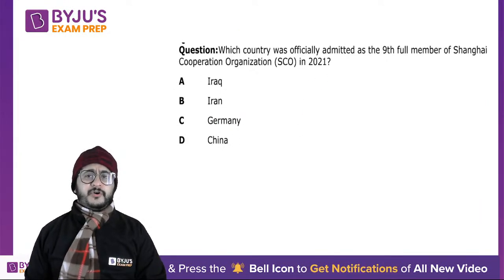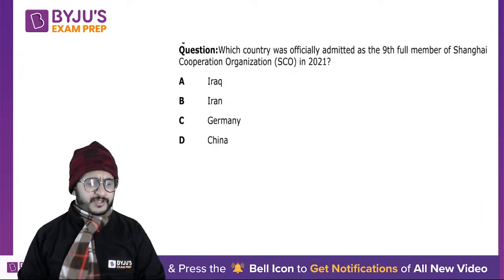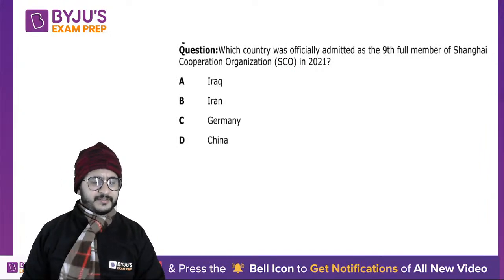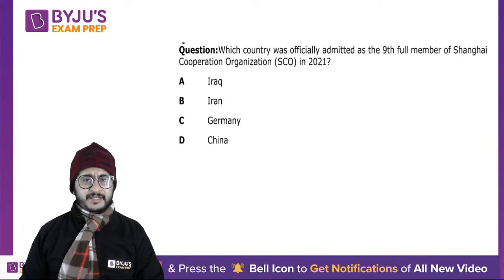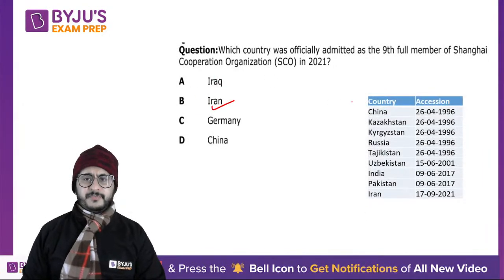Which country was officially admitted as the ninth full member of Shanghai Cooperation Organization (SCO) in 2021? So before that SCO had 8 members. Now it has 9. So the country that was inducted was Iran. Okay, so this is the list of member countries.